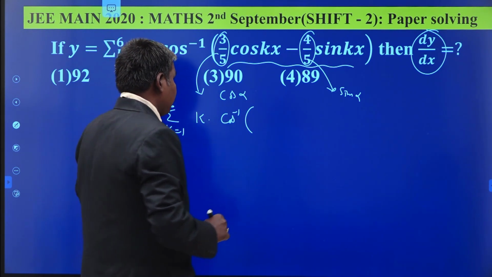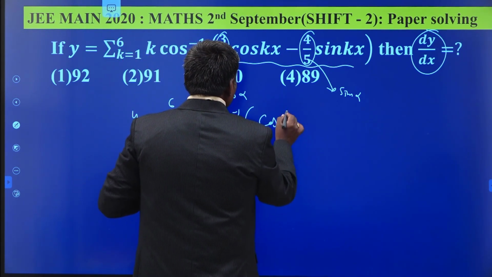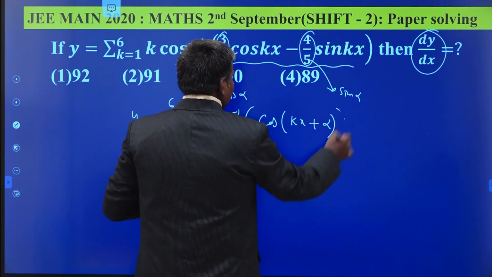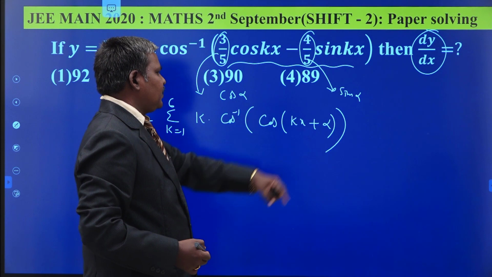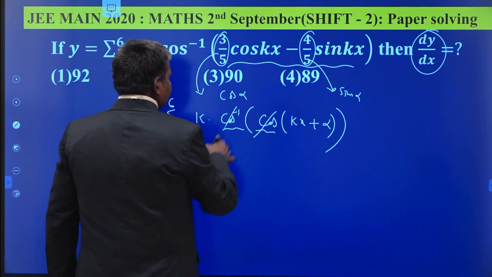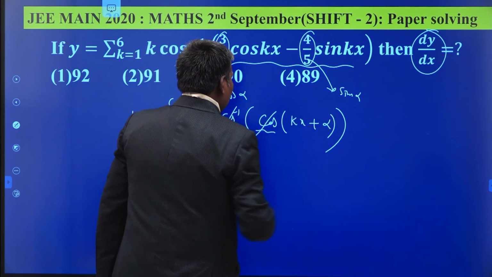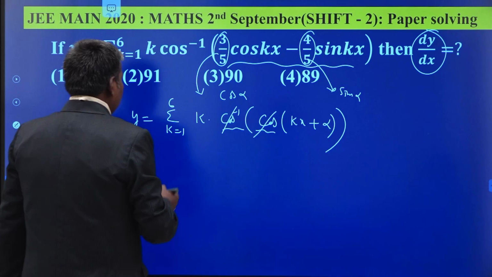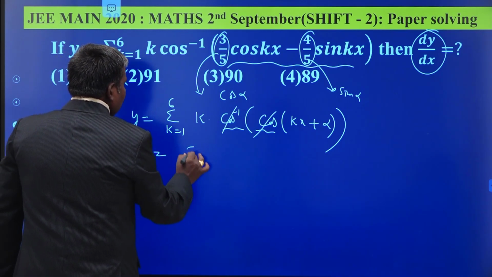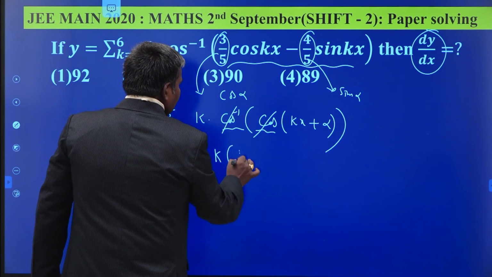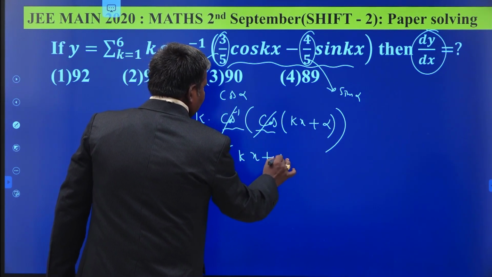Cos of A plus B. Cos of kx plus alpha. We are taking this one as cos alpha, that becomes sin alpha. Now cos inverse gets cancelled. When it lies between minus 1 to 1 itself, because it depends upon the derivative itself, no need to choose that one. Is equal to sigma k is equal to 1 to 6 k times of kx plus alpha.